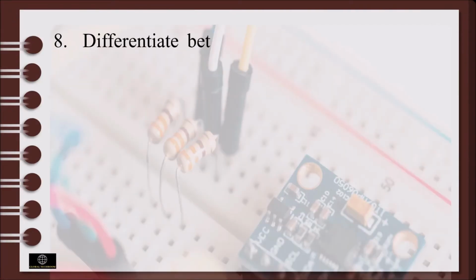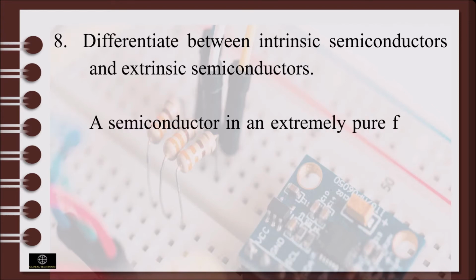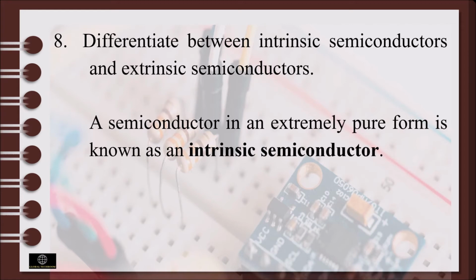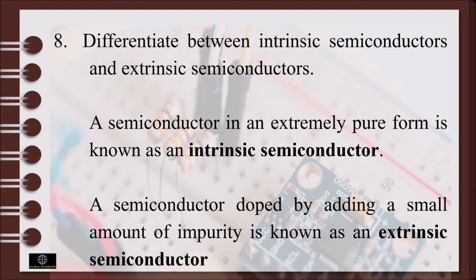Let's differentiate between intrinsic semiconductor and extrinsic semiconductors. A semiconductor in an extremely pure form is known as an intrinsic semiconductor, while a semiconductor doped by adding a small amount of impurity is known as an extrinsic semiconductor.